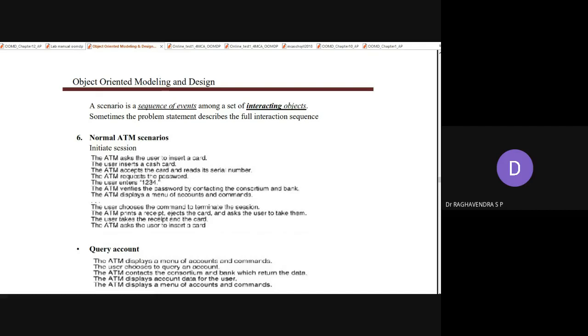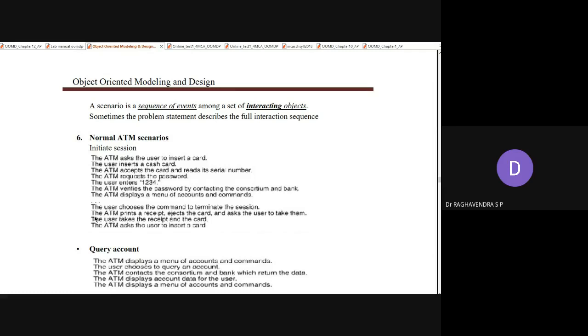There is a space where we can insert the magnetic card, your debit card. So the user inserts a cash card. That is the second scenario. Third, the ATM accepts the cash card and reads the serial number. The magnetic strip contains some embedded information. This data will be sensed by the device, and the ATM requests a password.